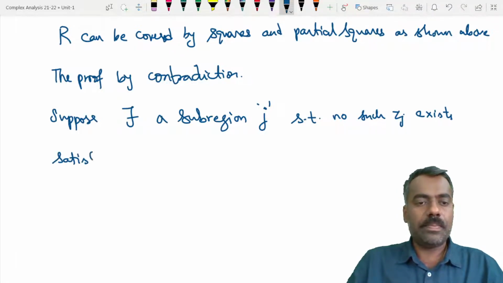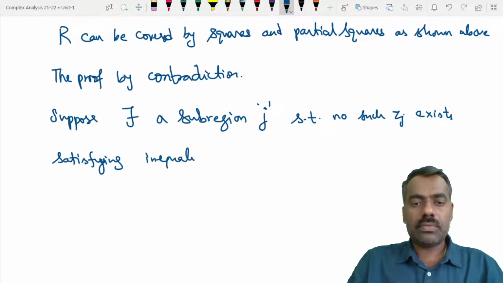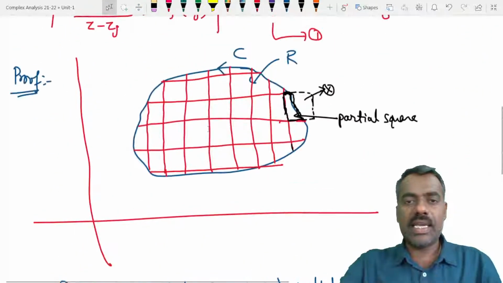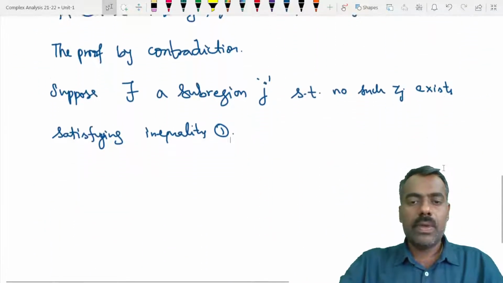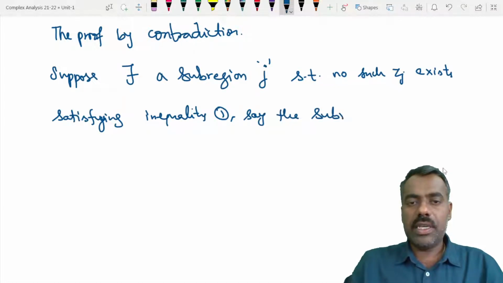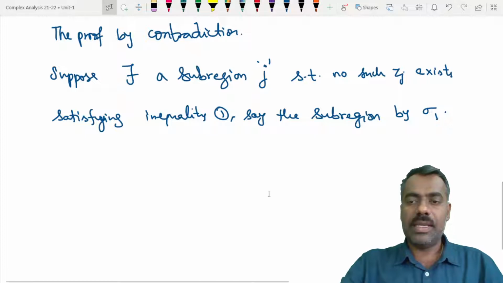That means we don't have a point Zj in that particular region satisfying this inequality. Let us call that subregion sigma 1. So we have a subregion sigma 1 where there is no point Zj satisfying that inequality.